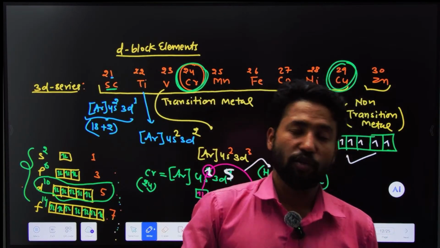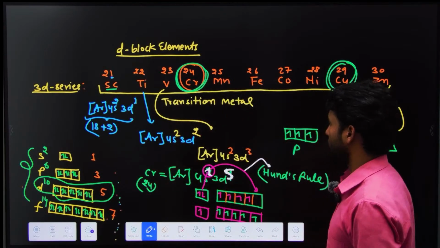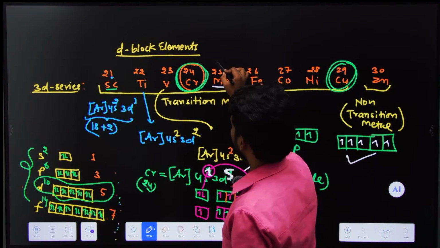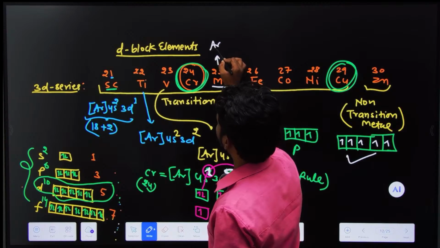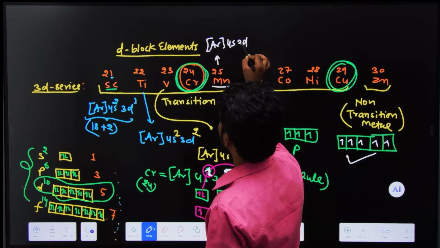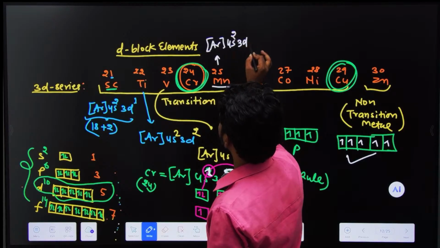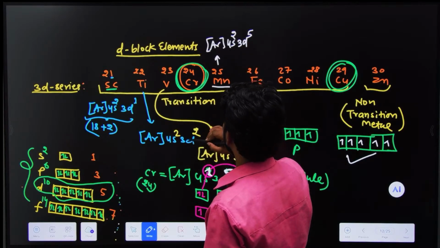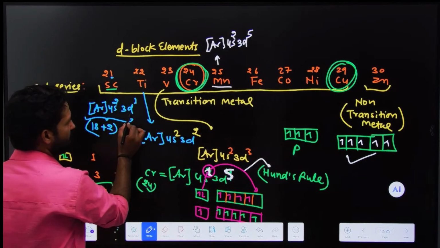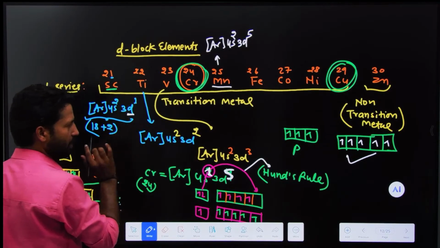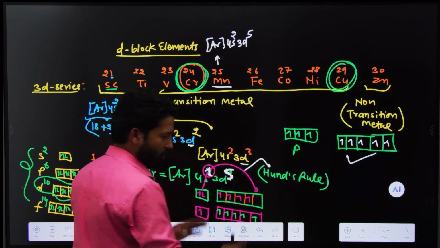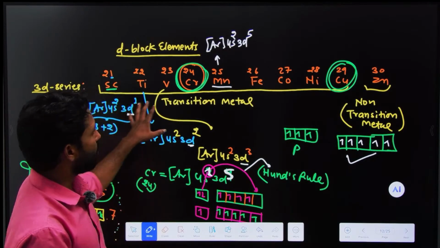It would surely be asked in your examination. Now come to manganese. Right here, argon 4s and 3d. There are 2 electrons in s and there are 5 electrons in d. Look here: if you see, there are unpaired electrons in the orbitals. There is 1 electron unpaired, 2 electrons unpaired, 3 electrons unpaired, and 5 electrons unpaired. So here are unpaired electrons.